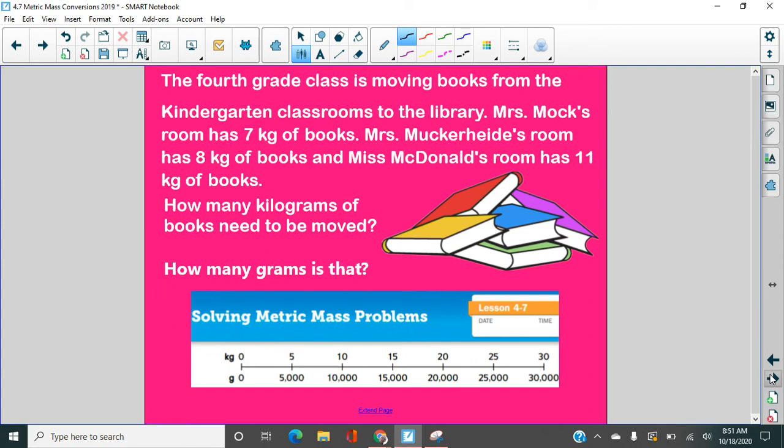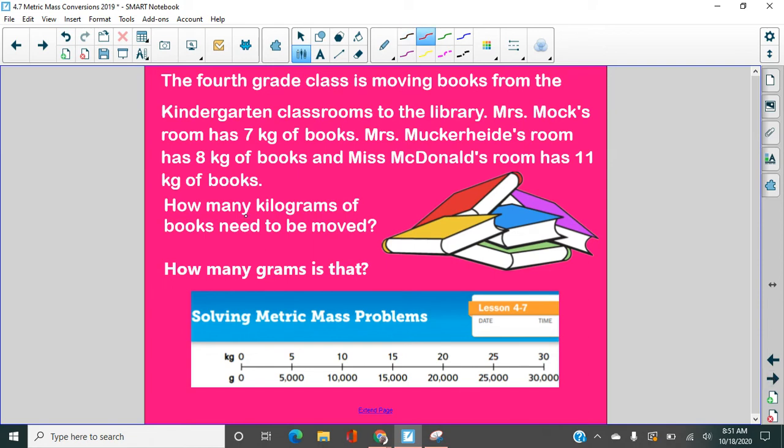Mr. Y will model this one here. The fourth grade class is moving books from the kindergarten classrooms to the library. Mrs. Mock's room has 7 kilograms of books. Mrs. Muckerhide's room has 8 kilograms of books, and Mrs. McDonald's room has 11 kilograms of books. How many kilograms of books need to be moved? How many grams is that?